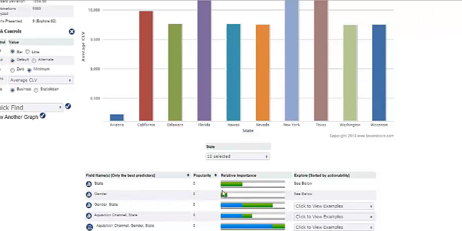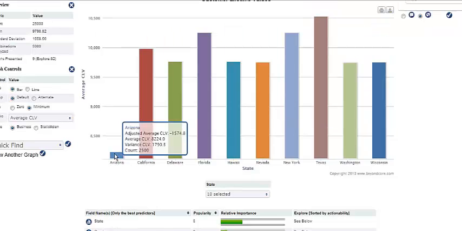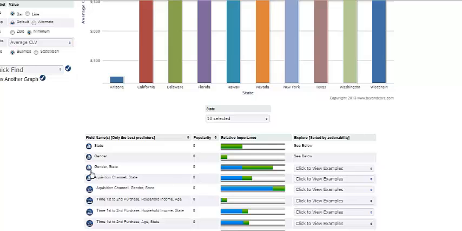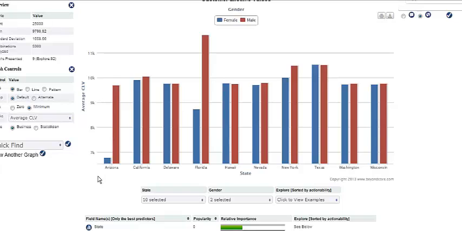First, it is saying state by itself is a very good predictor of customer lifetime value. And we can see that because Arizona has a much lower customer lifetime value in this case, Texas has a much higher one. Similarly, it's saying the combination of gender and state is very important. And we can again see that in Arizona and Florida, gender really matters for your customer lifetime value.